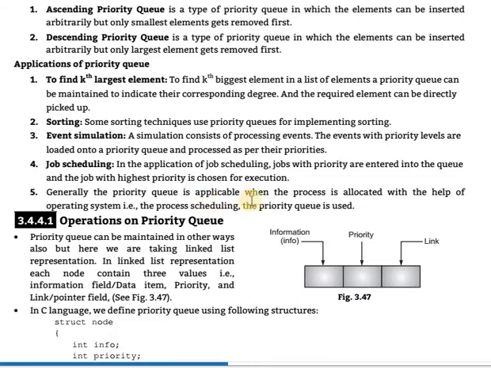Generally, the priority queue is applicable when processes are allocated with the help of the operating system. Clear that? It means it is most useful in an operating system. In process scheduling, a priority queue is used. You schedule the process: whichever process is ready for execution will be run first, giving it a time slot or priority, and processes are executed priority-wise.